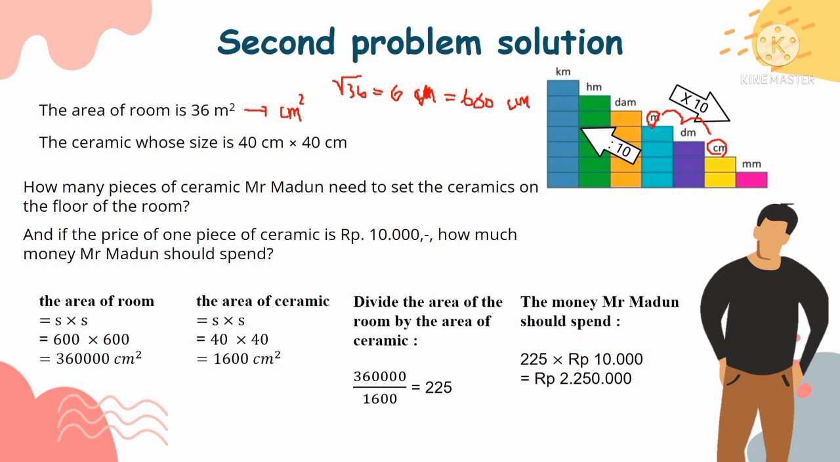The money Mr. Madon should spend is 225 times 10,000 rupiah equals 2,250,000 rupiah.